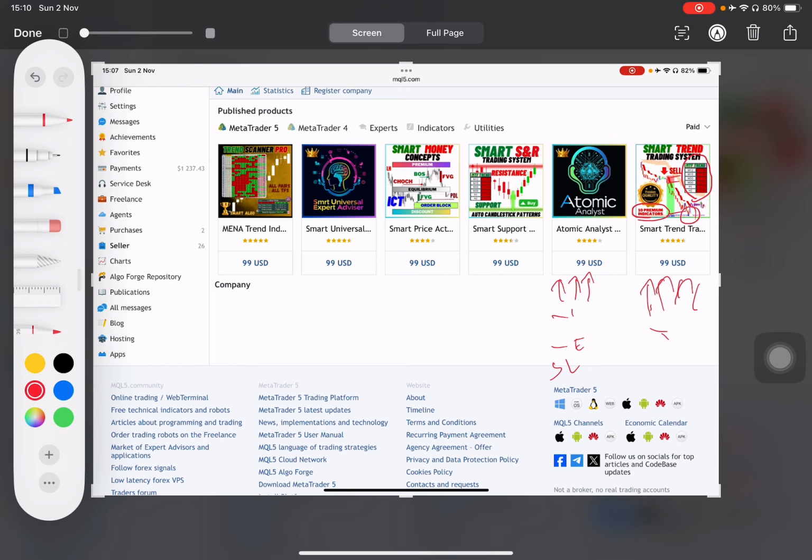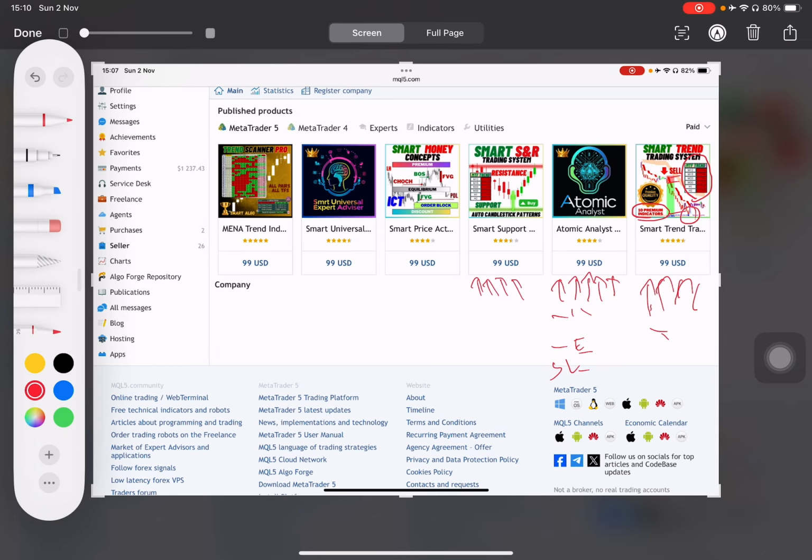And you can also see the charts inside of the MT5 and MT4. And if you are not into technical analysis, or you don't have time to stay in front of the computer, this will help you manage your trading just from your phone by getting those entries, stop loss, and take profit and opening trades from your phone. The other strategy that I have here is smart support and resistance.